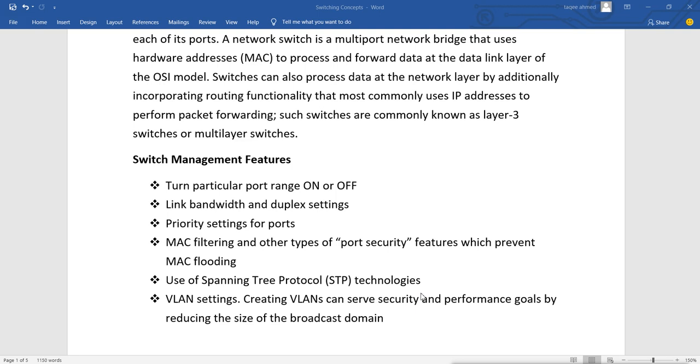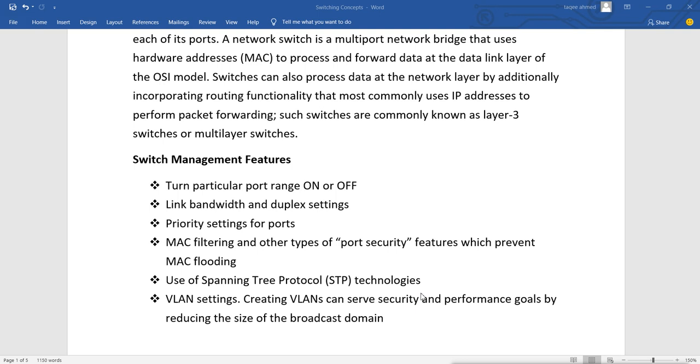So for saving that, we have different port security features available in switches. One of them is MAC filtering, and there are other port security features also available in a switch, which we can manage. So it is also a management feature of our switches.